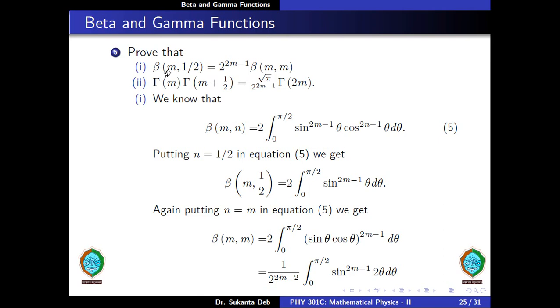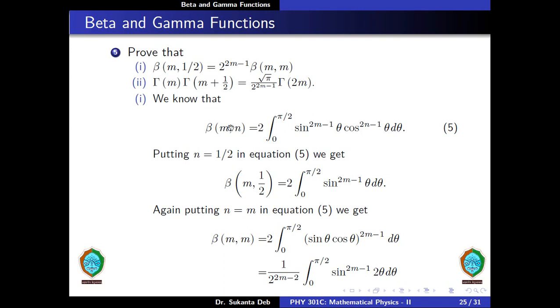Prove that beta of m comma half is equal to 2 to the power twice m minus 1 beta of m comma m, and gamma m into gamma of m plus half is equal to square root of pi divided by 2 to the power twice m minus 1 into gamma of twice m. Let us first prove the first relationship.